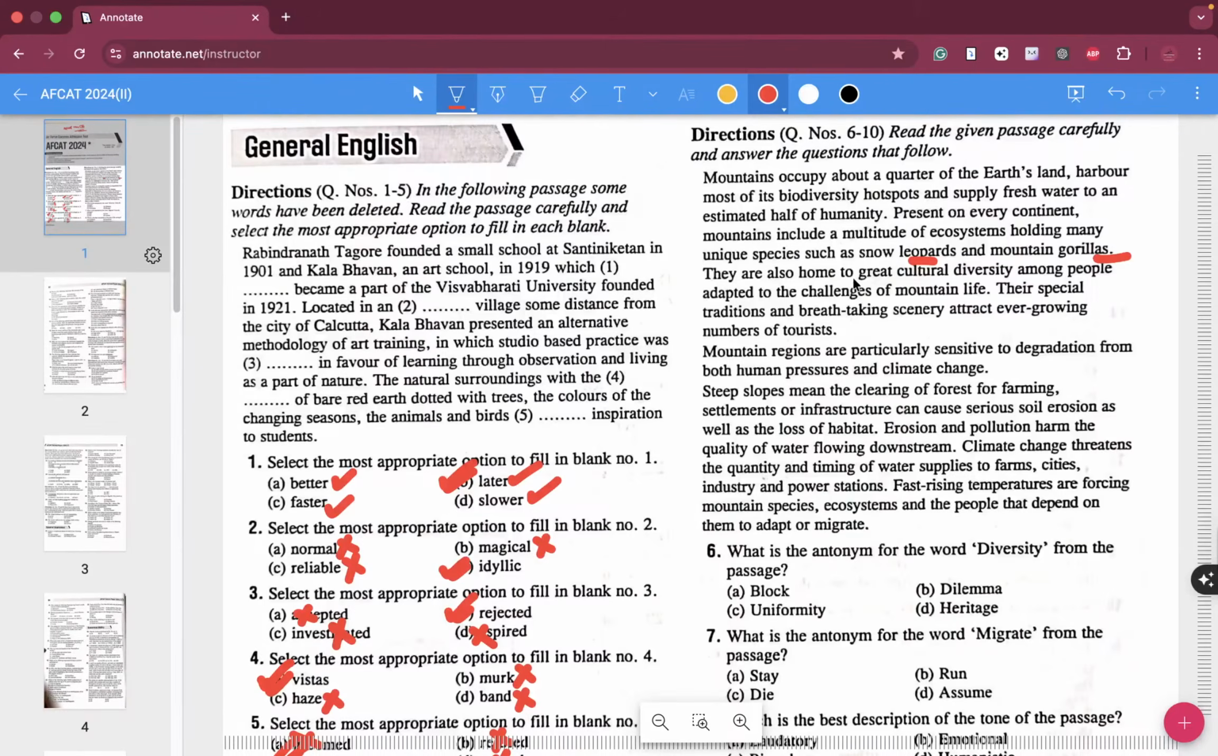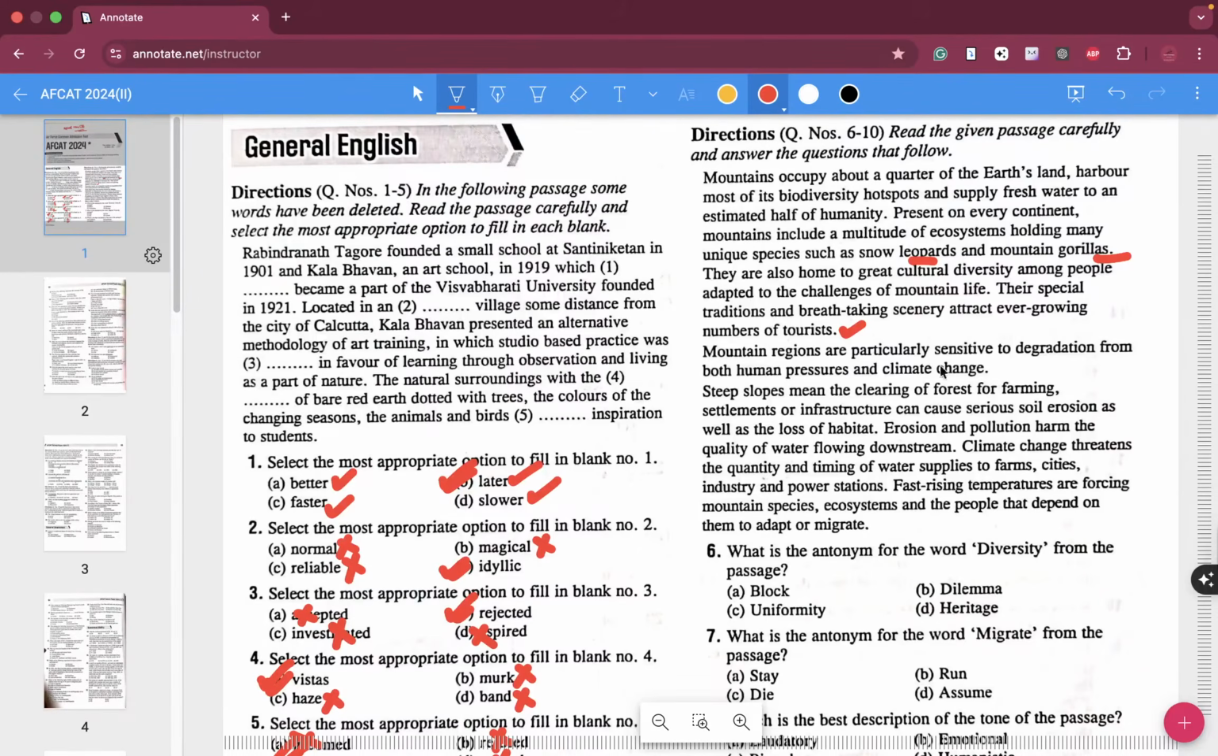They are also home to great cultural diversity among people adapted to the challenges of mountain life. Their special traditions and breathtaking scenery attract an ever-growing number of tourists. So we can easily understand that we are talking about mountains, right? The beauty of the mountain, how it attracts tourists, how it provides drinking water to the people, and how it harbors diversity, etc.